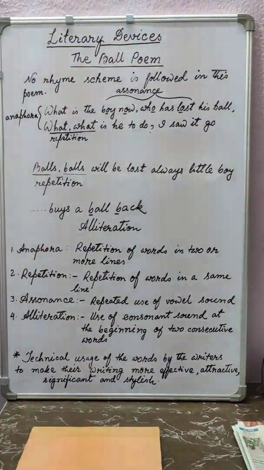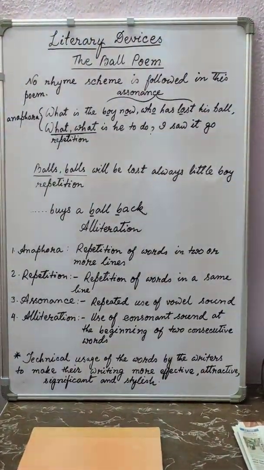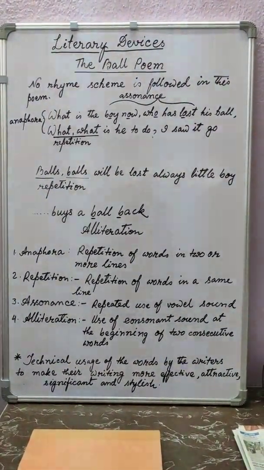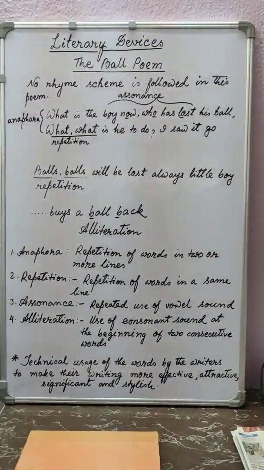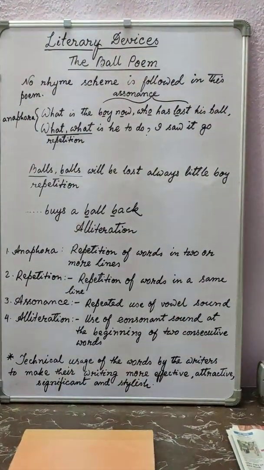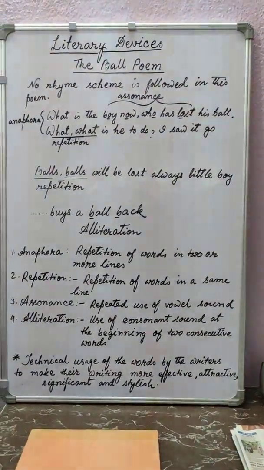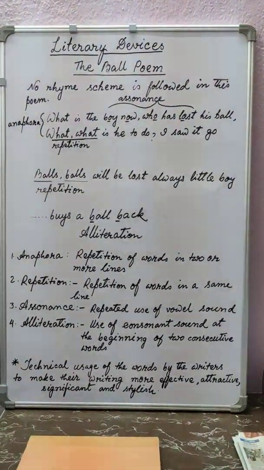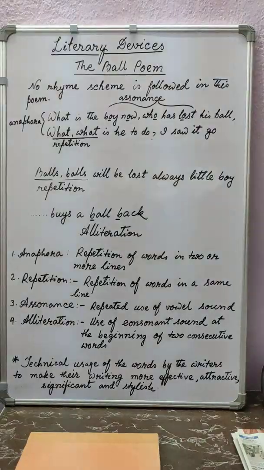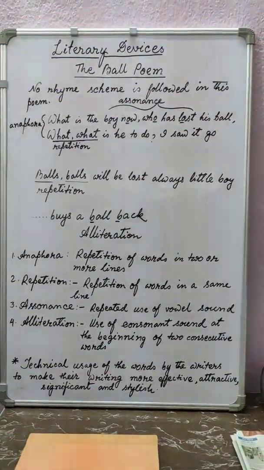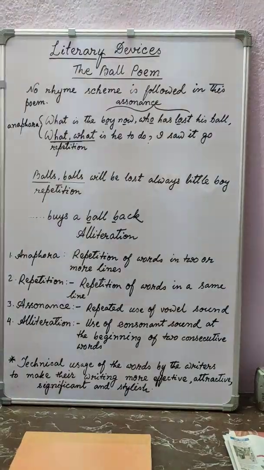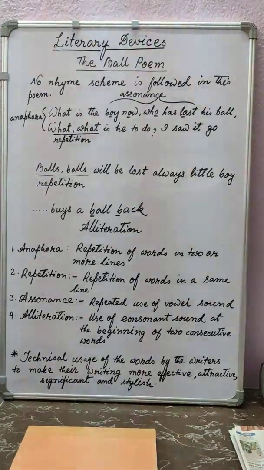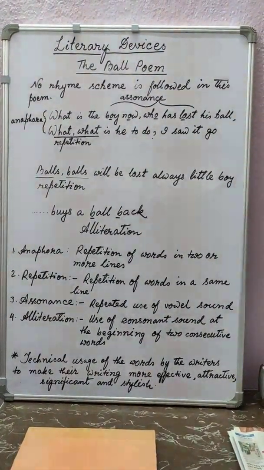So in different poems we will get different literary devices, and this way we will be able to find out the uses of literary devices in different poems. From next time, whenever I teach you any poem, I will show you the literary devices and give you examples. Then it will be easy for you to understand, and you yourself will be able to find them. Here in The Ball Poem, you see no rhyme pattern is there. There is no rhyming scheme.